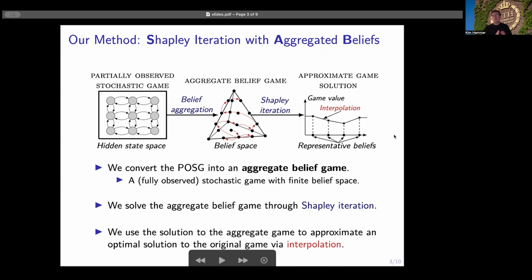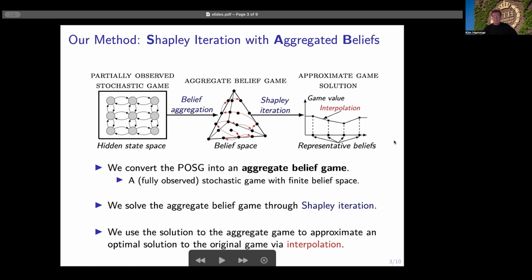And this method has two big advantages. One advantage is that it is a very flexible method in the sense that we can adjust the aggregation of the belief space based on the available computational resources and based on structural properties of the game. And the other big advantage of this method is that it has strong theoretical guarantees. So it is a principled method.